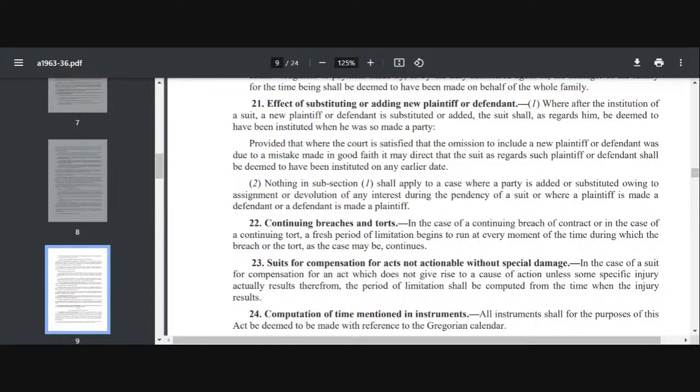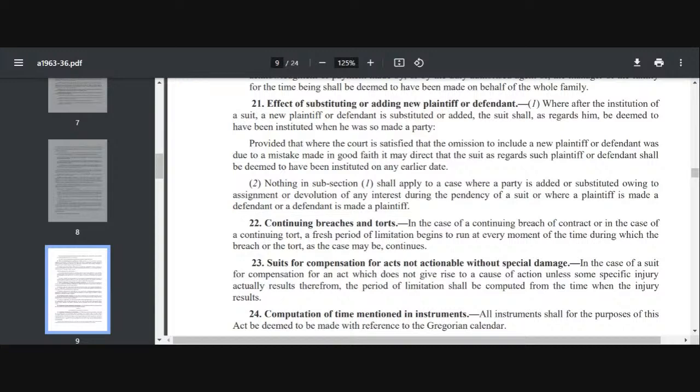So today I have committed a nuisance in front of your house, okay? I'm doing some nuisance in front of your house, right? So a tort is continuing, second day also I'm doing, third day also I'm doing. In that case the cause of action will be renewed day to day, and we get a fresh period of limitation which will begin to run every moment that tort is committed or that breach of contract is done.